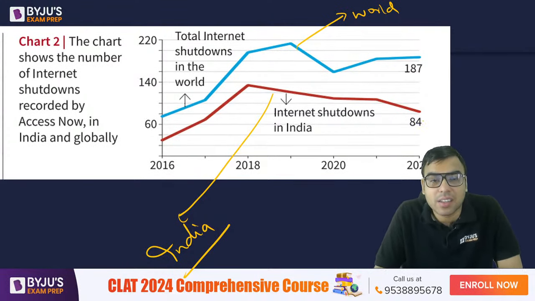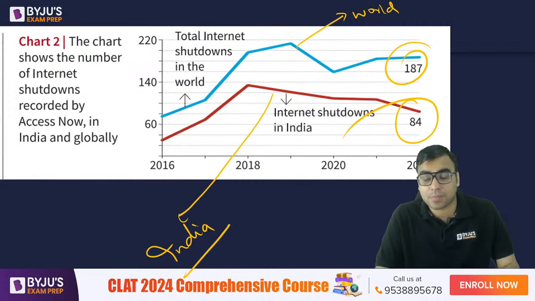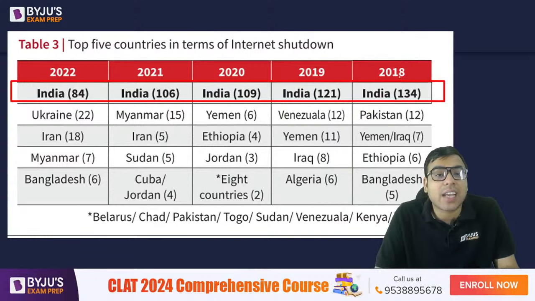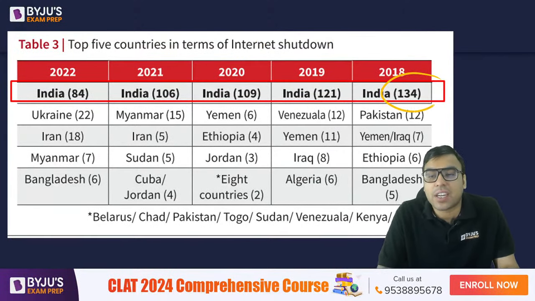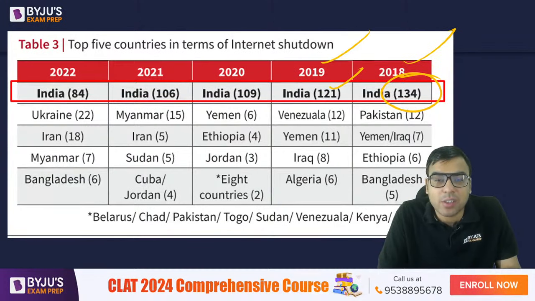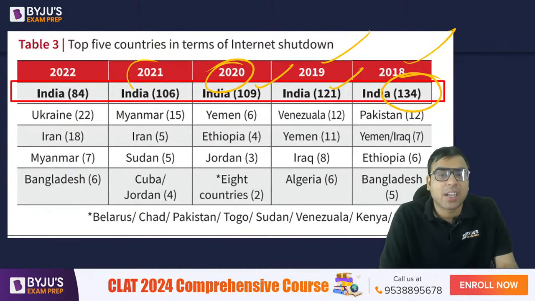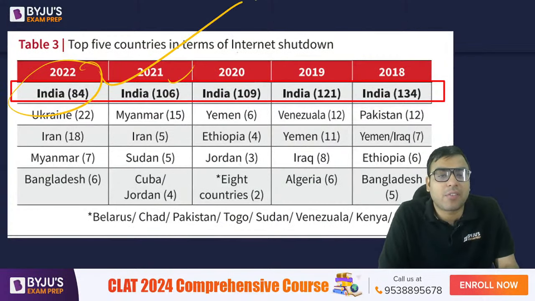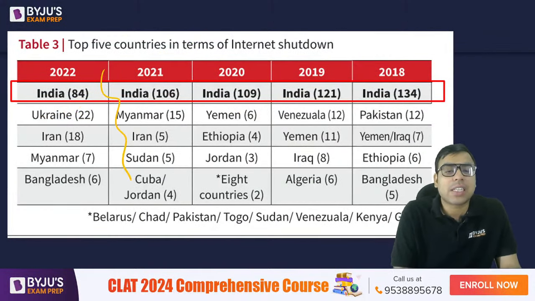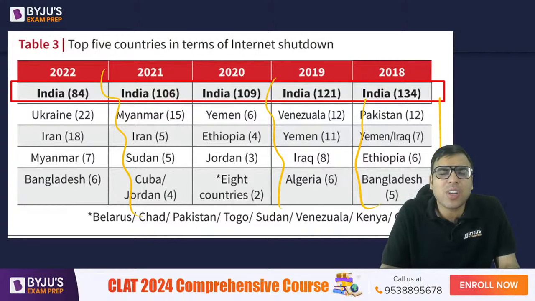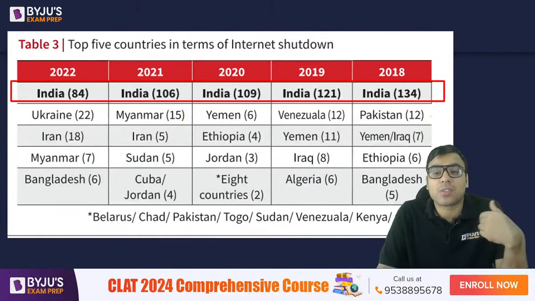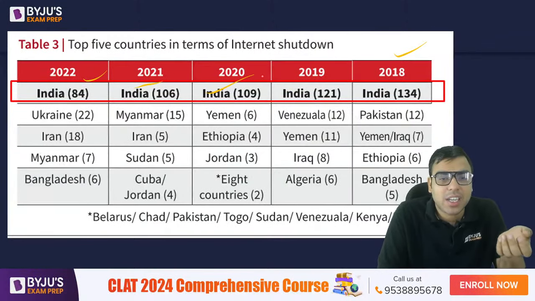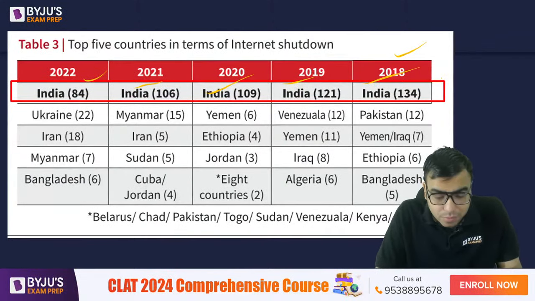Are you seeing it? So you can see the number. That is why they are saying it is rank 1 in the last 4 years, 2018, 19, 20, 21, 22. We have seen 134 shutdowns in 2018, 121 in 2019, 109 in 2020, 106 in 2021, 84 in 2022. As compared to other nations, I'm not going into much detail, but just have an idea that the highest shutdown in the last 4 years, in rank 1, is actually India.